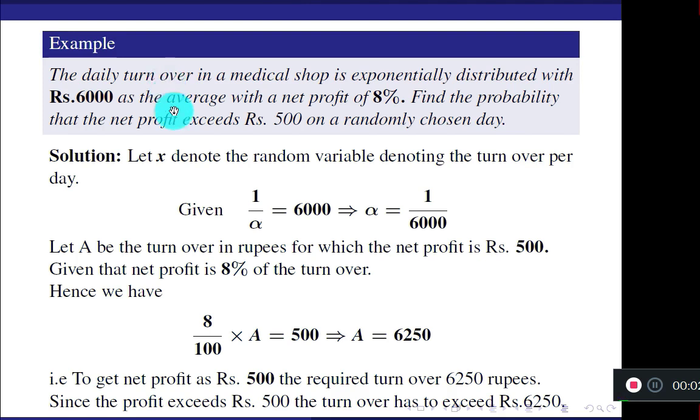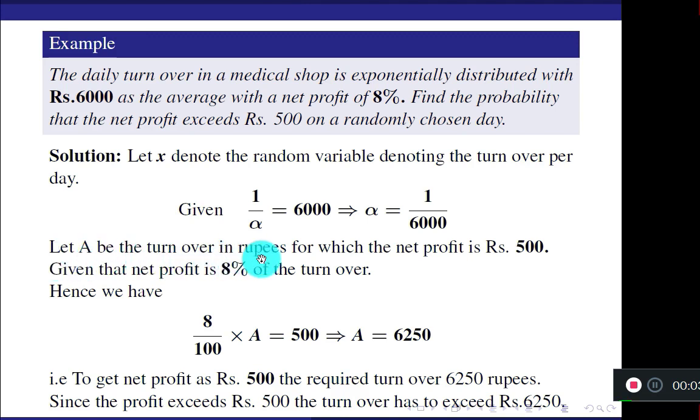So what you have to do? Using the turnover, you have to find the profit. Net profit exceeds 500. Then this profit has to be written in terms of turnover. So remember, very important type of question, very interesting also. Here, daily turnover average is 1 by 6,000. Now you don't know for which amount you are getting net profit as 500. So first find that amount. I am taking that amount as A, amount of the turnover.